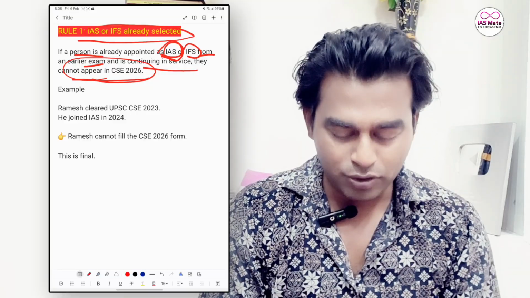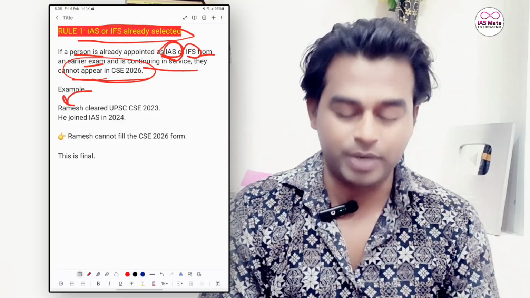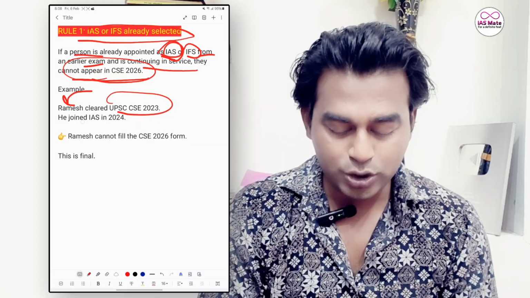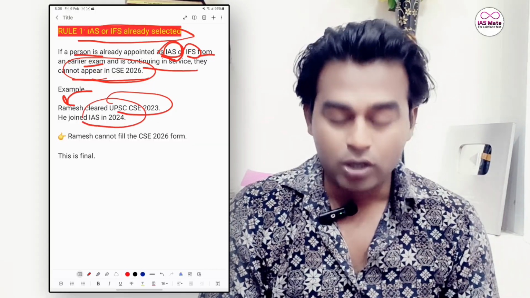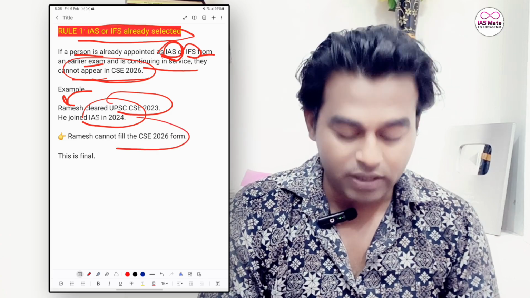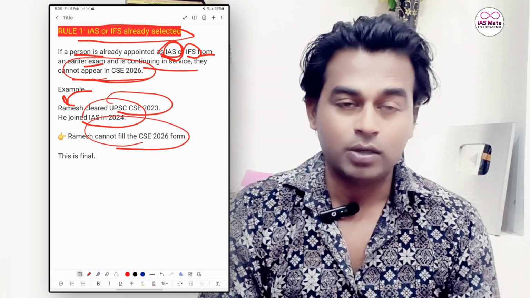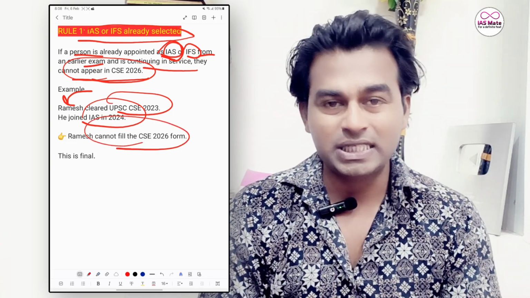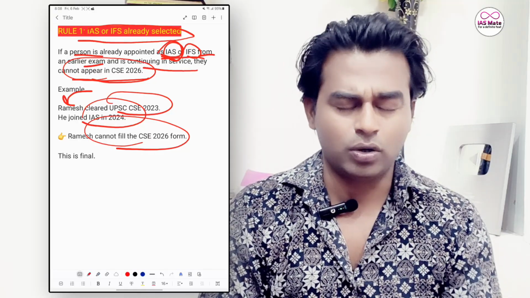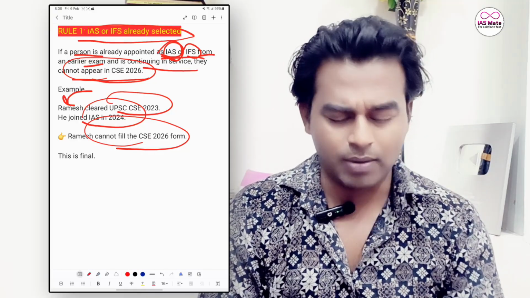For example, we will take Ramesh, who cleared the exam in 2023 and joined IAS in 2024. What will happen to him? He cannot give this exam. He cannot fill the form for CSE UPSC 2026. So the first rule is clear: if you are already IAS or IPS, you cannot reappear in this exam.